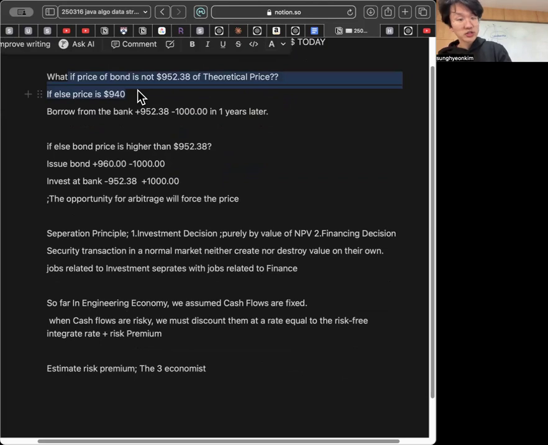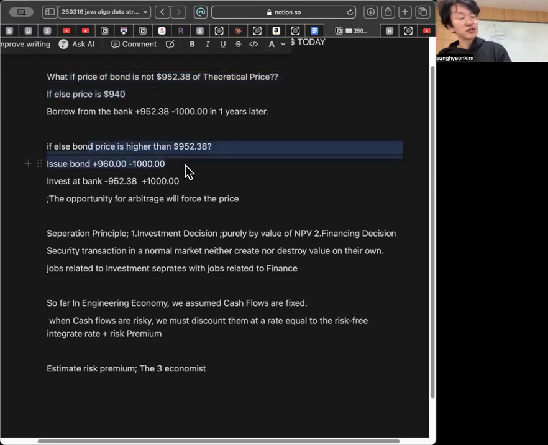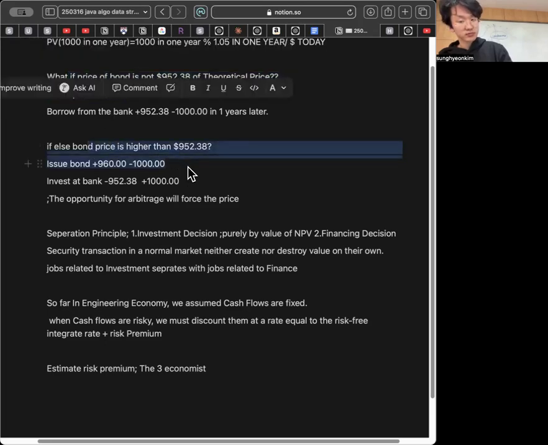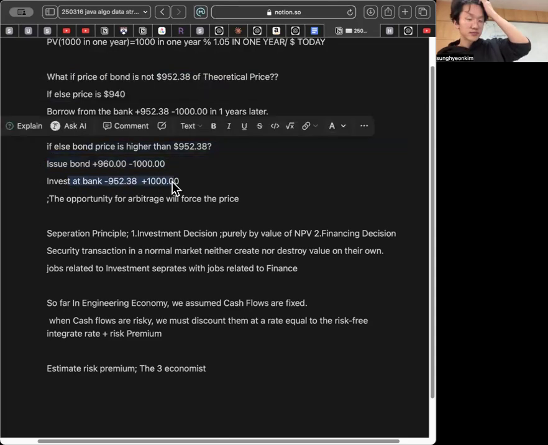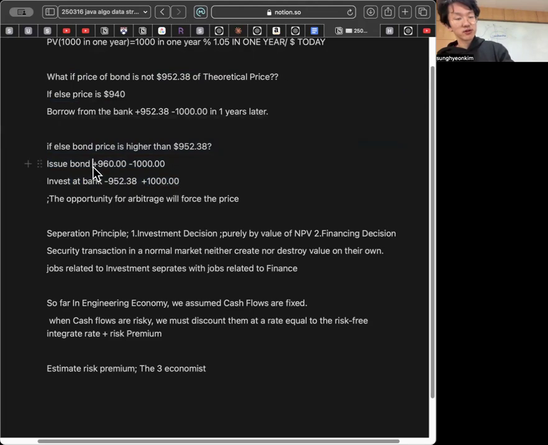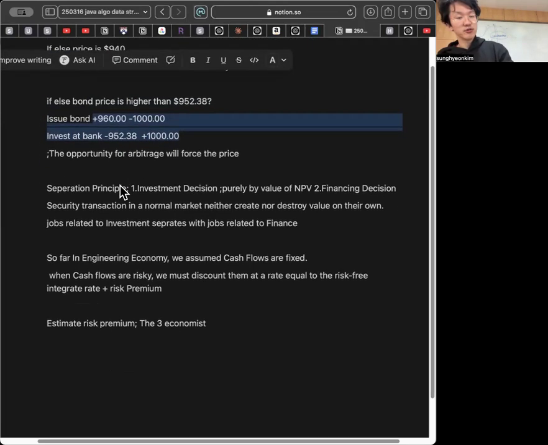Then we should be an arbitrageur. We will borrow from the bank and buy it. If it is higher, then we will sell the bond and invest at the bank. Then the bank will give us 1,000 and we will get the present value of the money we will receive.